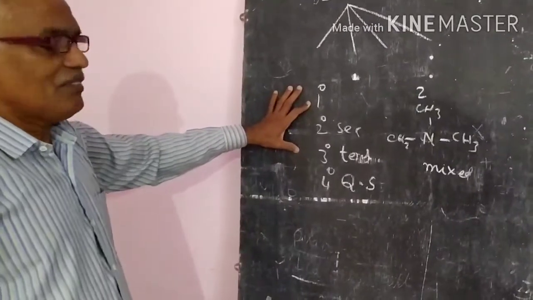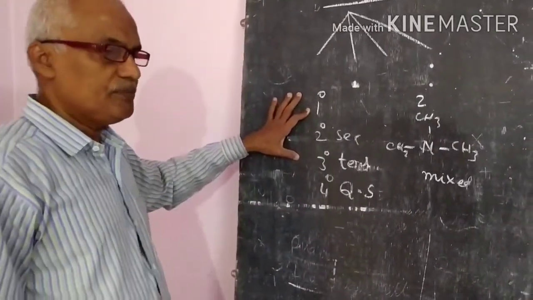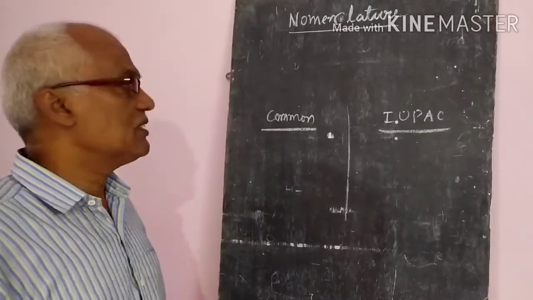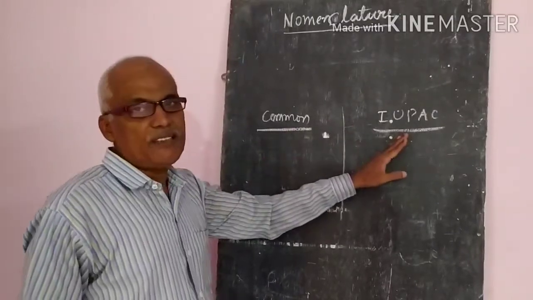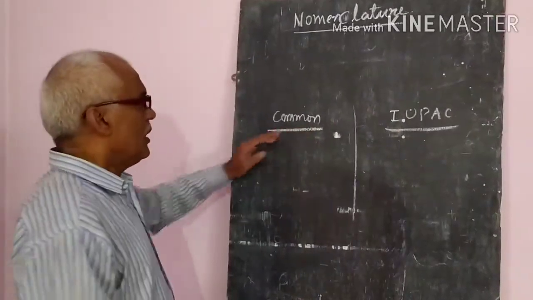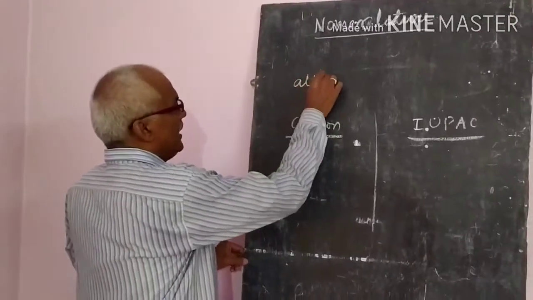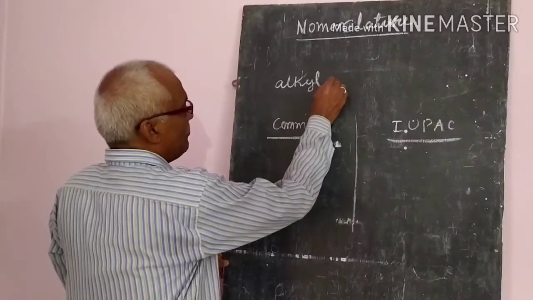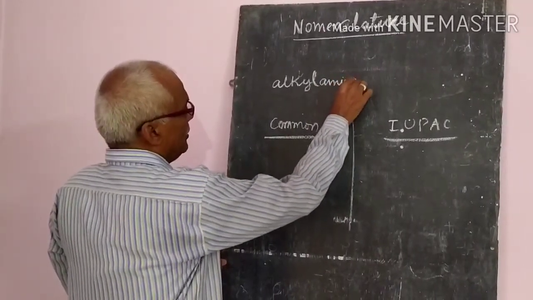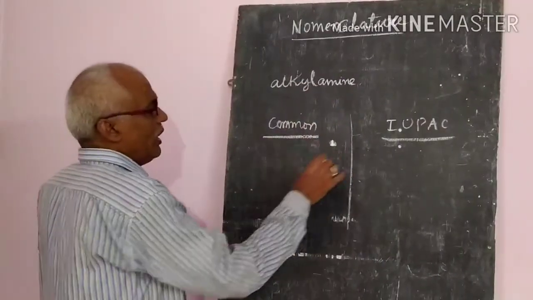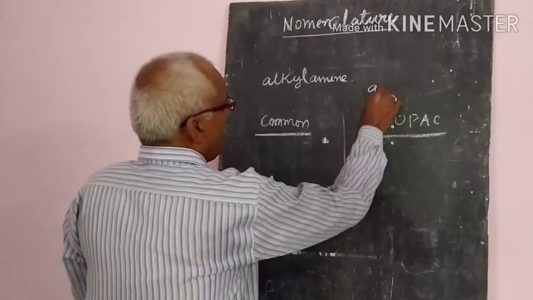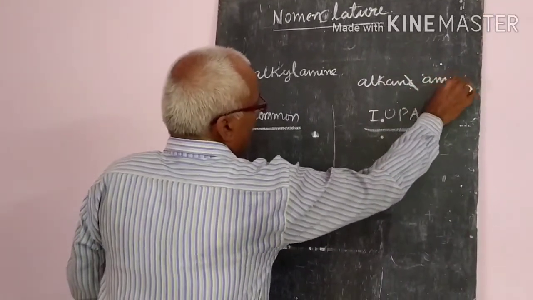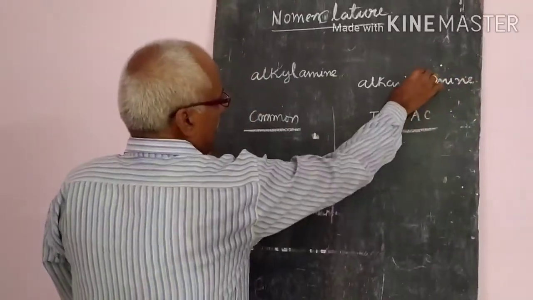Now we will discuss nomenclature. The nomenclature of amines has common names and IUPAC names. In common names, whatever the alkyl group is, that alkyl group is named and amine is added: alkylamine. But in the IUPAC names, from the alkane, the E will be removed and the word amine will be added as a suffix.